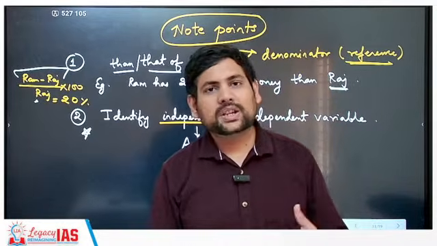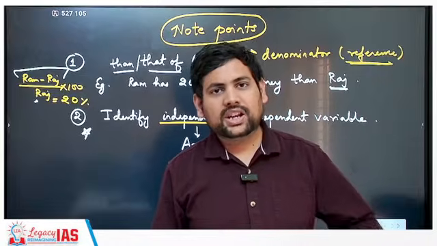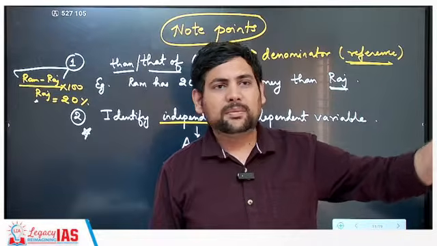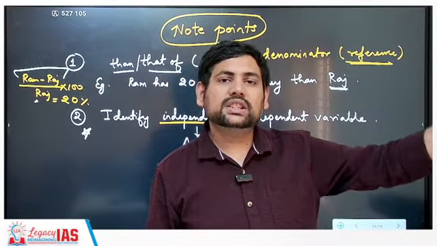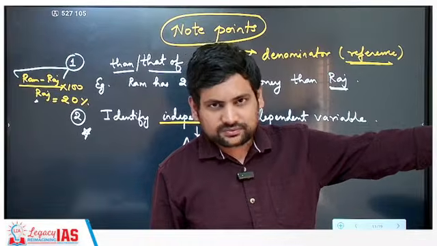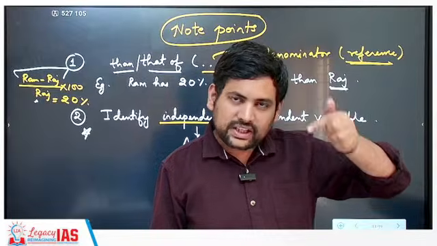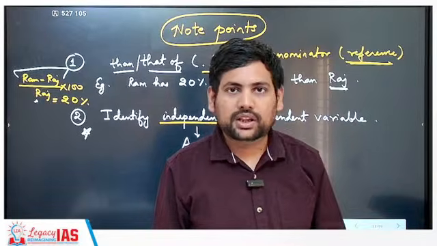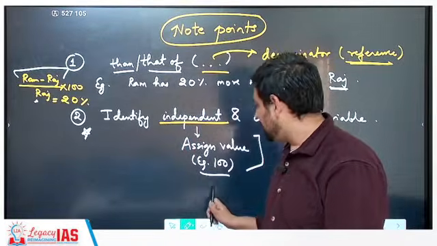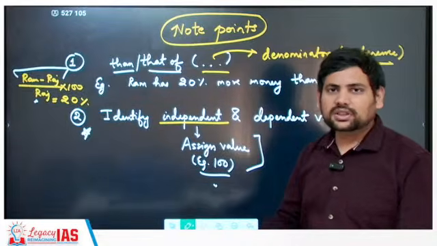Now if a question says Ram, Shyam and Sita go to a jungle, and Ram has 20% more money than Sita, and Sita has 20% less money than, let's say, Shyam, then what do you have to do? You need to identify which is independent of everybody. So Ram is independent, then you take Ram as the reference or assign value 100 to Ram. If you do it otherwise, the calculation becomes difficult.